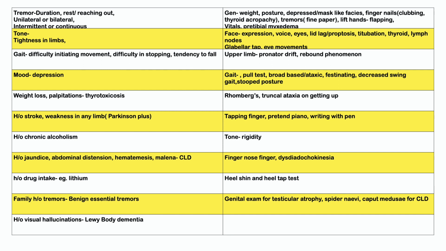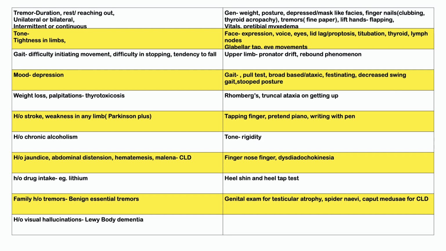Then I will also look for any pretibial myxedema, and ask them to move their heel down their shins on both sides, the heel shin test, and then a heel tap test, hitting the examiner's hand repetitively with the forefoot.